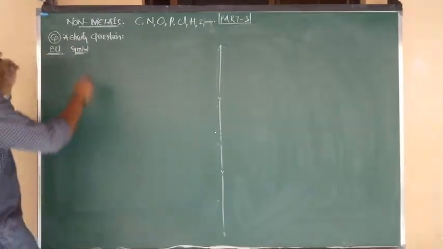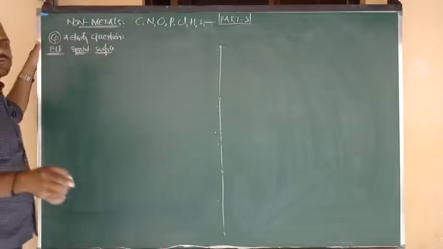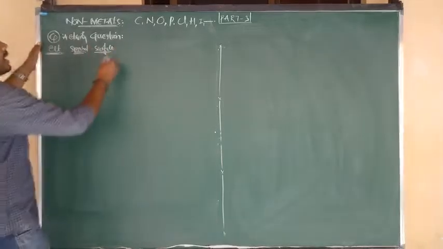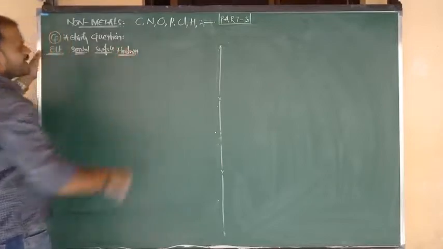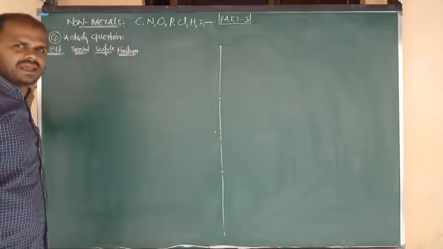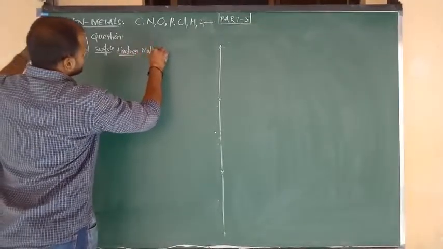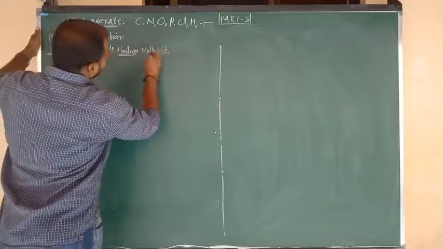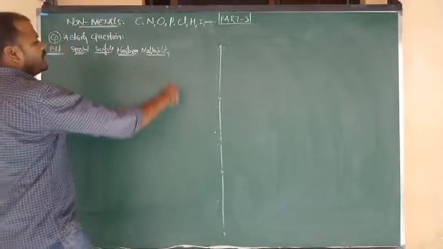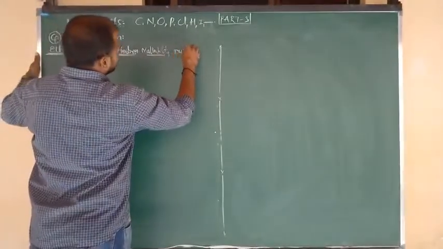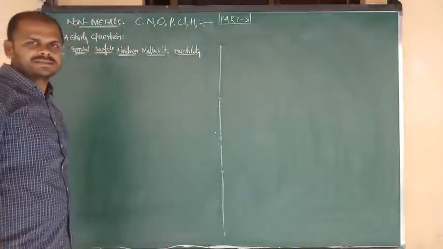I want to mention the type of surface, how the surface appears, either shiny or rough. Next, the hardness, whether they are completely hard or soft. Next column, the malleability. Malleability means whether they can be beaten into thin sheets or not. In the next column I want to discuss ductility.